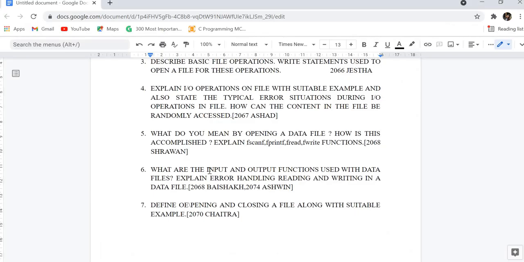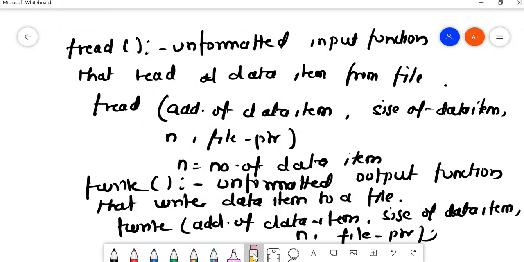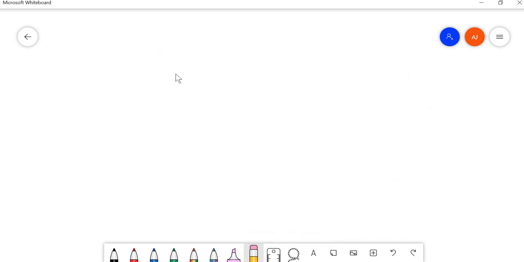Let's move to question number 6. What are the input and output functions used with data file? Explain the error handling, reading and writing in a data file. It was asked in 2068 and 2074. So I'll just be writing the names of all the input and output functions, and you can write the syntax yourself.